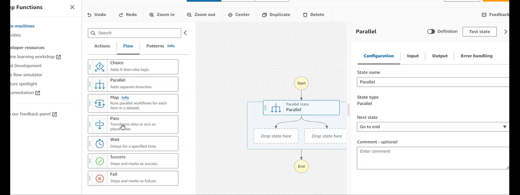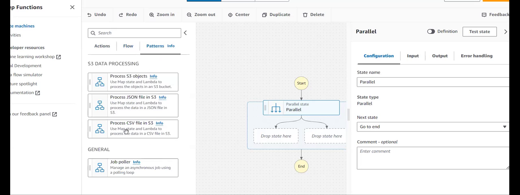If you want to just pass, provide this. If you want to delay the response up to a certain time, provide this. And if you want to stop and mark as success, take this and attach it where you want in the flowchart. This fail state indicates that if you want to stop by marking failure, you choose this.